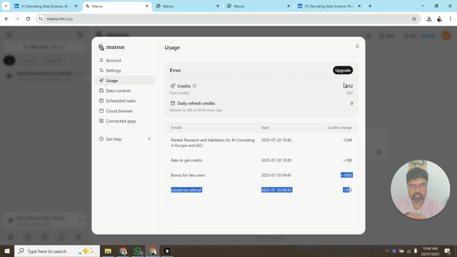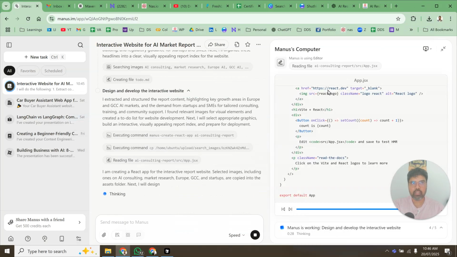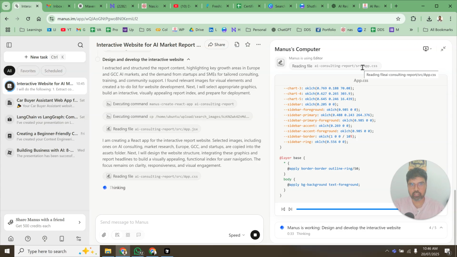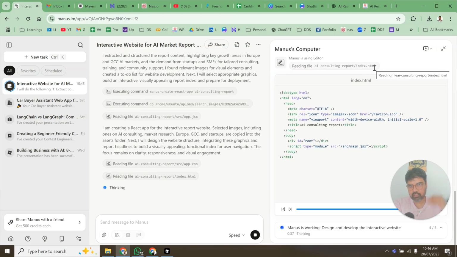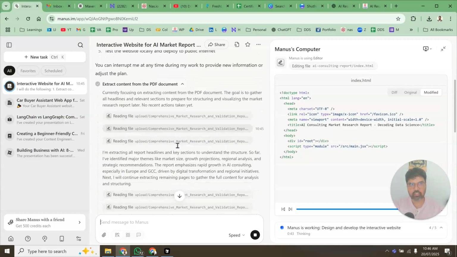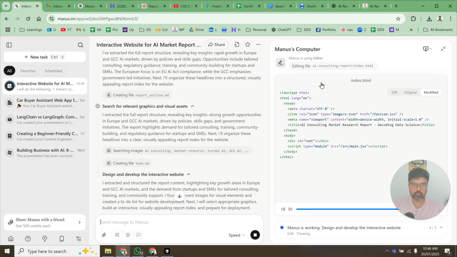It is going to different websites, taking some information and coming back. You are able to do it for free, and you can see it is doing all the basic things, creating the different files and doing the magic for you. So this will take a couple of minutes. Once it is done, I will show you the website.